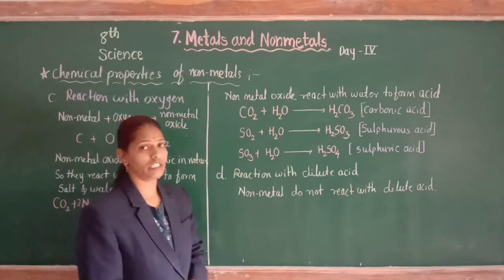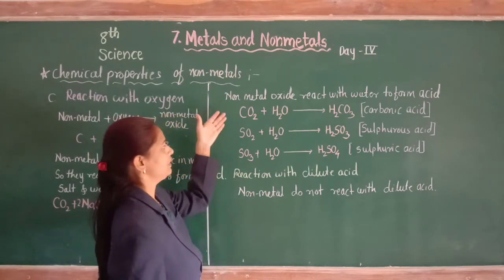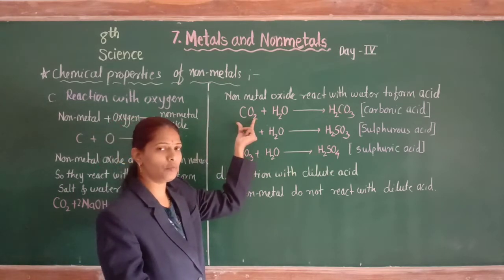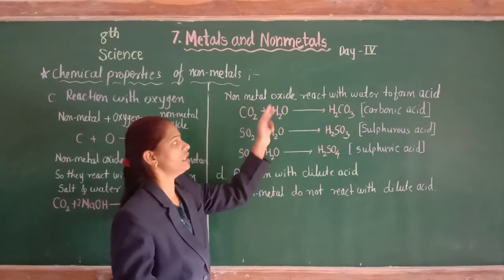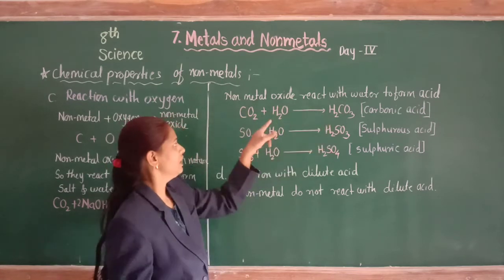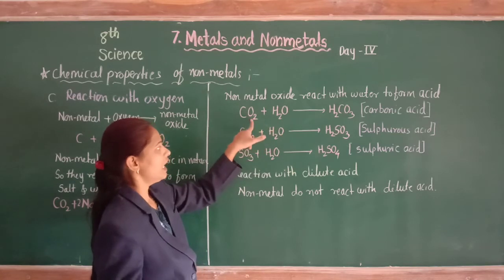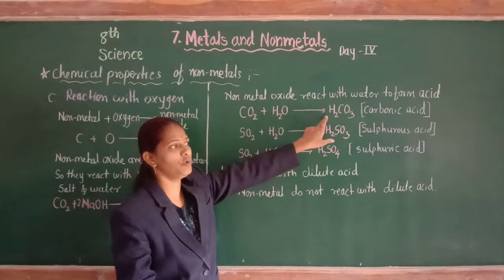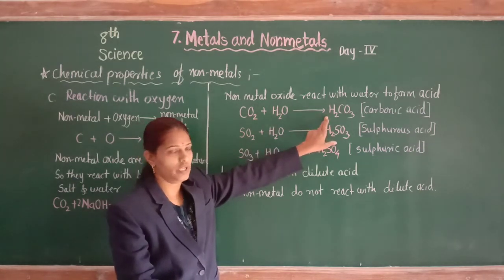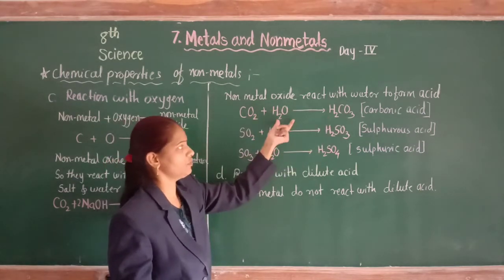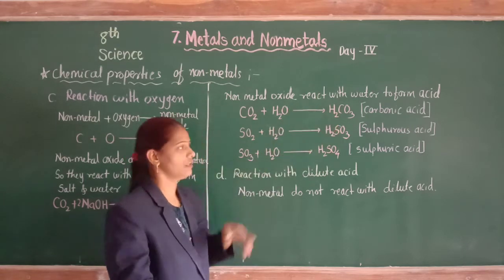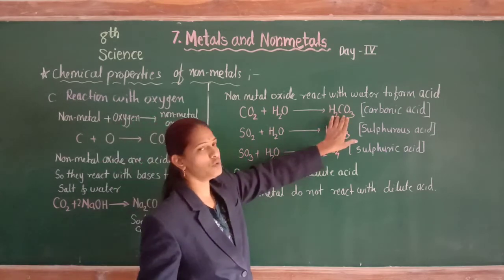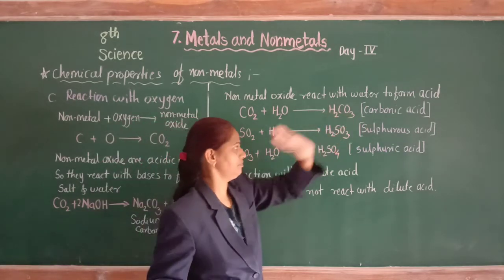The first example, carbon dioxide, reacts with water and we get H2CO3. Here H2 and O add into CO2 and form CO3, so H2CO3, carbonic acid, is formed.